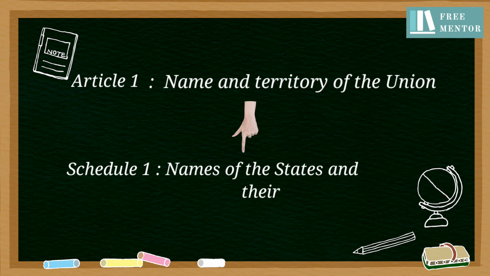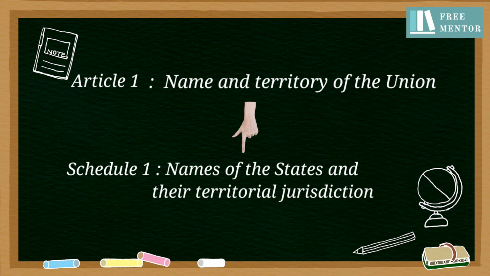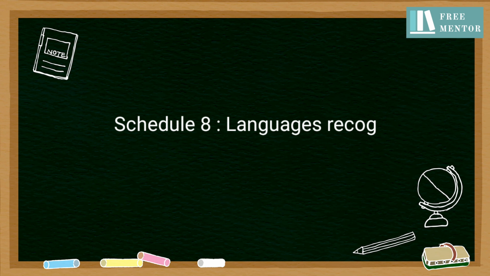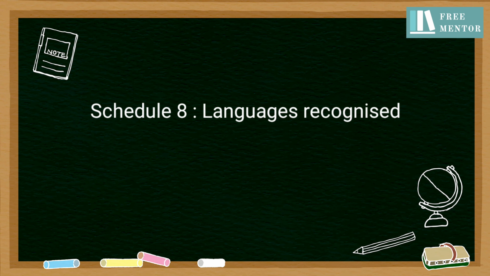So now you got some idea about the schedules? To know more about it, you can watch one of our interesting lecture made on schedules of Indian constitution. Let's take another example. The 8th schedule contains all those official languages recognized by the constitution. At present, there are 22 languages. So now you have some idea about the schedules.